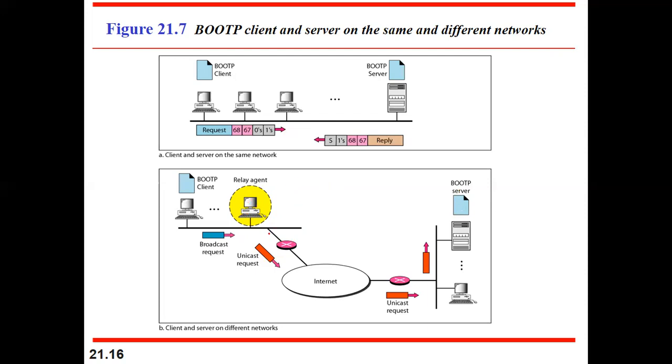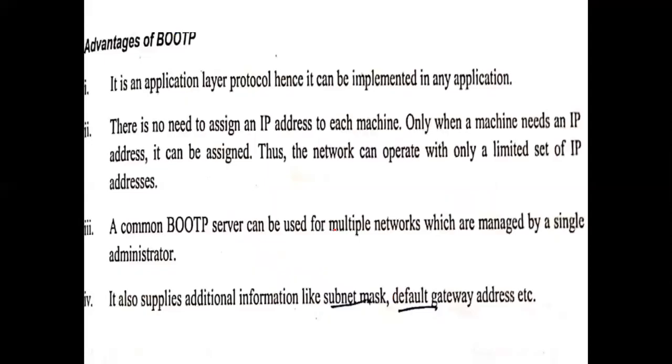And now this is a kind of unicast request that will go through the internet, and finally it will reach the BootP server, and then the BootP server is going to send a kind of unicast reply to the relay agent. So this way, when the client and the server machines are on the different network, the functionality is performed by the Bootstrap protocol.